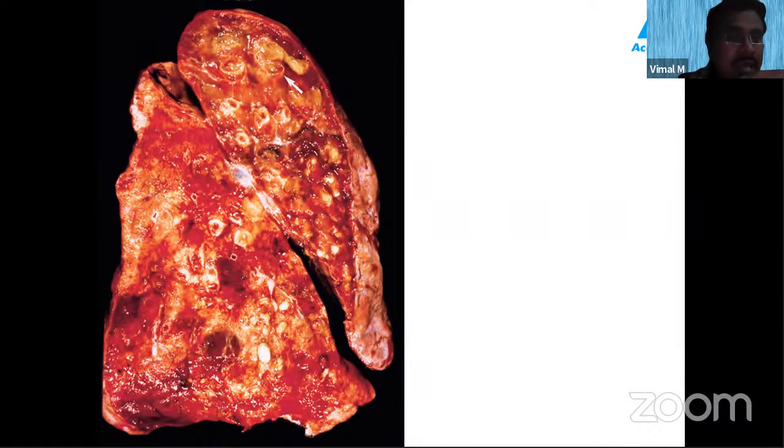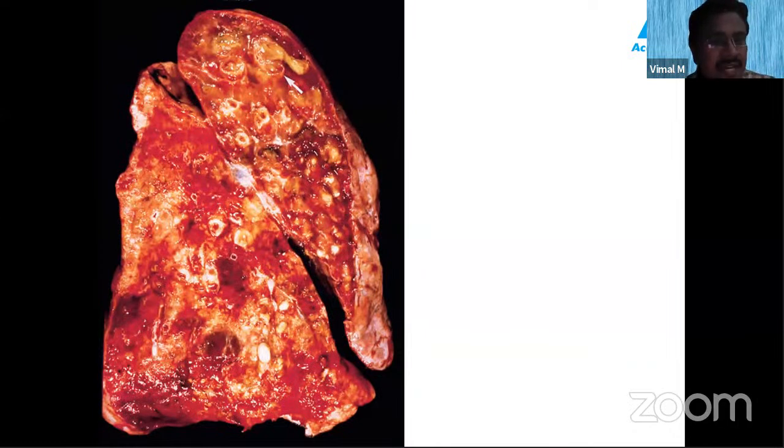The obstruction results in increased secretion, and this results in inflammation. So inflammation, infection, secretion, this becomes a vicious cycle, and the airways get destroyed. This occurs in acquired bronchiectasis.